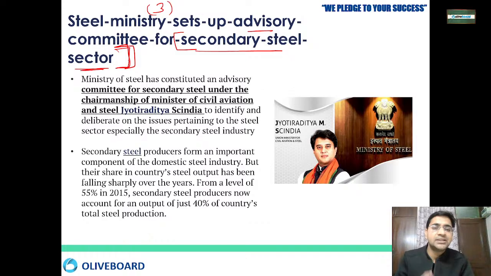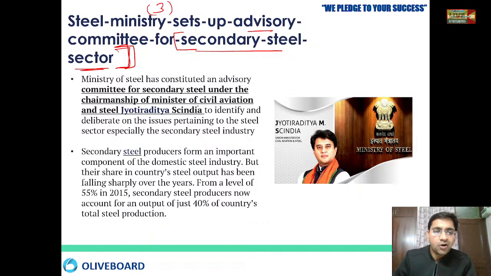People don't know what the secondary steel sector means, but it is a very important component in the domestic steel market. That means all those steels which we do not use directly, which go to the warehouses, where the steel gets into spare parts. Some steels are of very good quality, some steels are produced of bad quality. So the bad quality steels come under the secondary steel market.